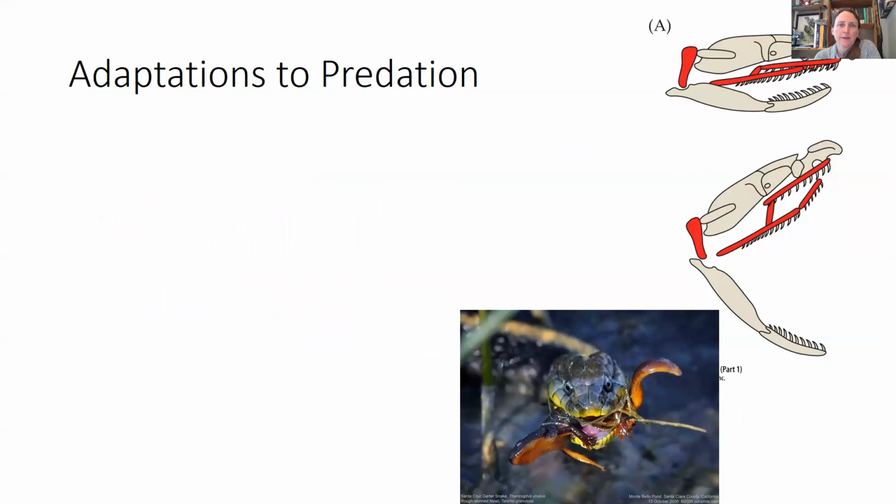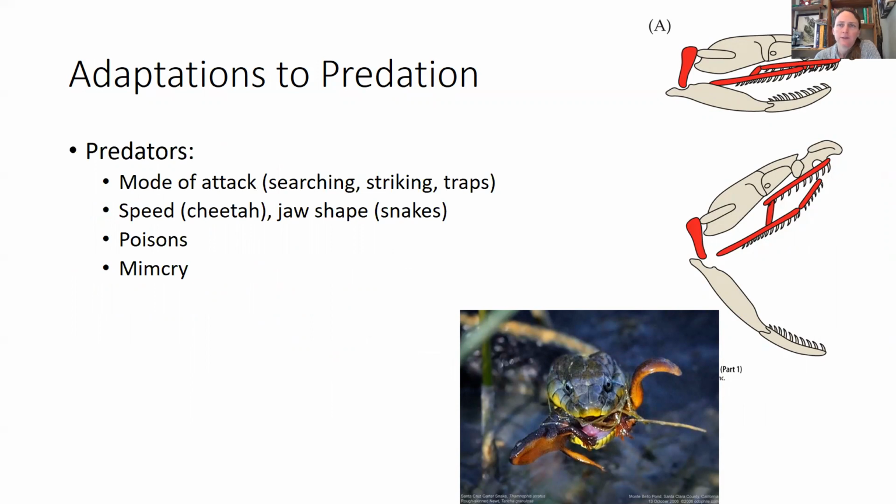So there are some really cool adaptations to predation. So the predators have a variety of adaptations. One is the mode of attack. So some are searching predators, they hunt out their prey. Some kind of wait and pounce or strike. Some set traps. Some predators have adaptations like speed, like the cheetah, or jaw shape, like snakes, that allow them to swallow much larger prey than their own body size. So for example, if we had jaws like snakes, we would be able to swallow watermelons, which I think really puts it into perspective. Some predators invoke poisons or toxins.